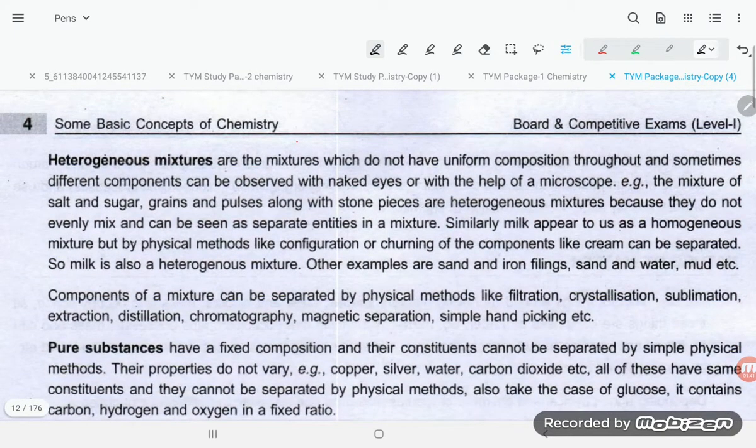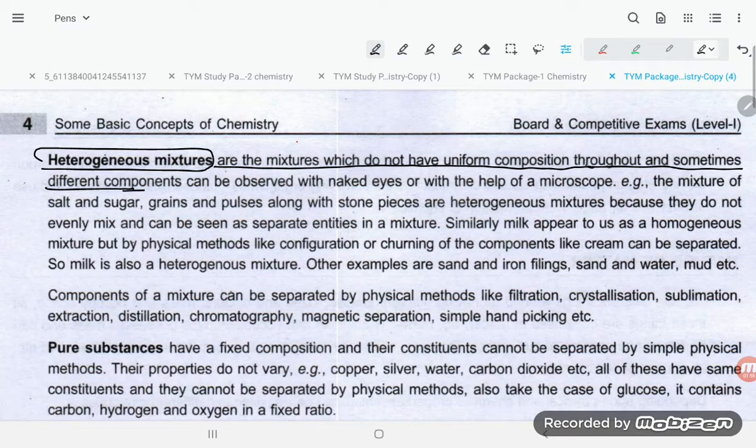Now let us move on to the heterogeneous mixture. What is a heterogeneous mixture? Heterogeneous mixtures are mixtures which do not have uniform composition throughout, and sometimes different components can be observed with naked eyes or with the help of a microscope. So here the concentration, the composition, is not the same throughout. And you can find the different components with naked eyes, in open eyes, or with the help of a microscope.